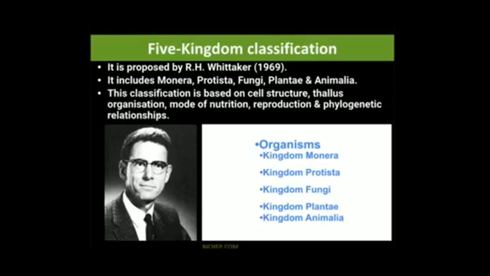Thallus is nothing but the leaf-like part of the plant. What is the organization of that? Then mode of nutrition: how they take their food, the food habit, what type of food they eat and all that. Then reproduction, how they reproduce, and the phylogenetic relationships. Phylogenetic relationship is nothing but the evolutionary relationship, meaning what are their ancestors, do they have common ancestors. So all these points he has taken into consideration, and finally he has given the 5 kingdoms, that is Monera, Protista, Fungi, Plantae and Animalia. What's the name of the scientist? R.H. Whittaker.